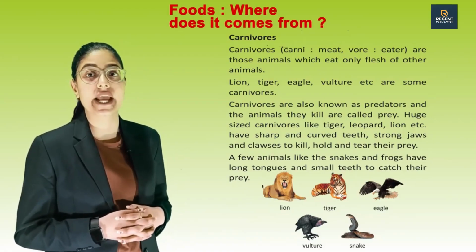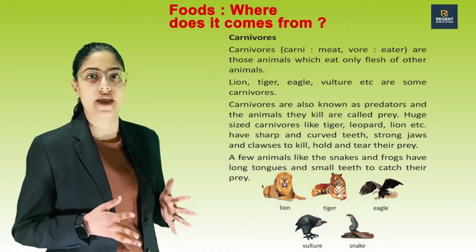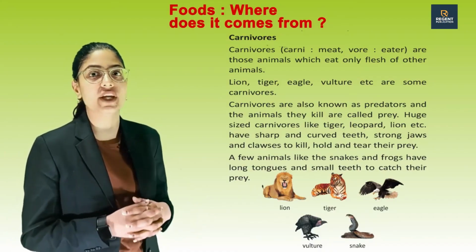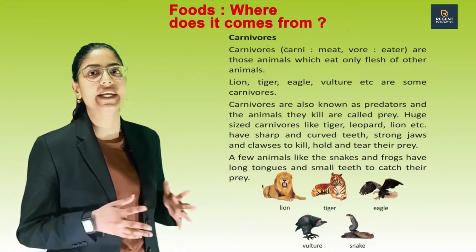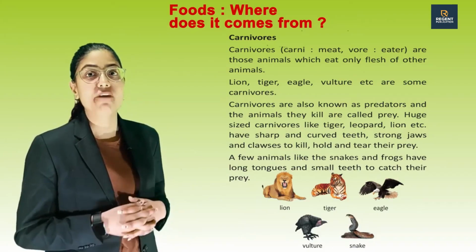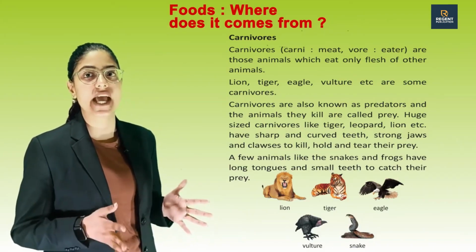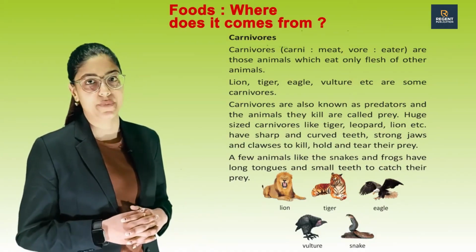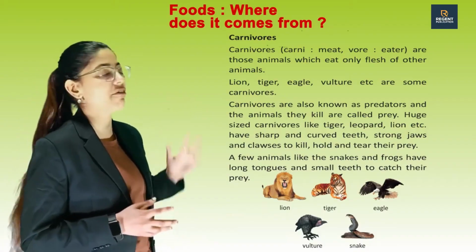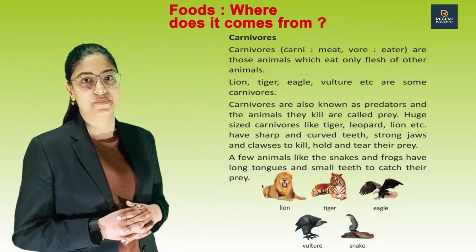Huge-sized carnivores like tiger, leopard, lion, etc. have sharp and curved teeth, strong jaws and claws to kill, hold and tear their prey. A few animals like snakes and frogs have long tongues and small teeth to catch their prey. These are some pictures of carnivorous animals.